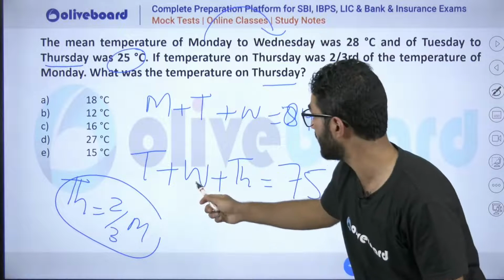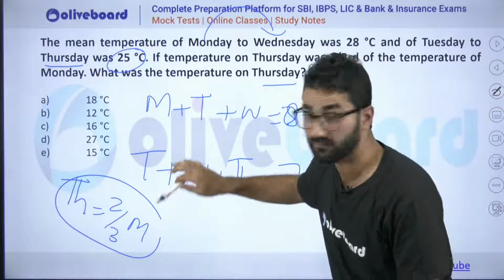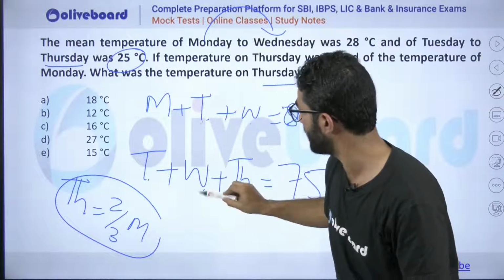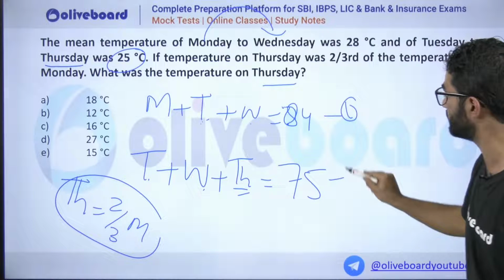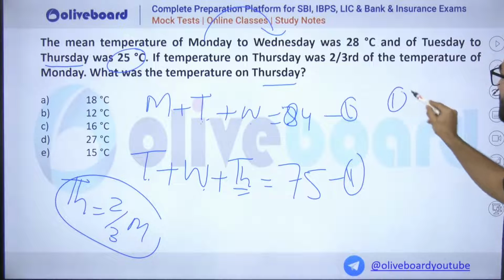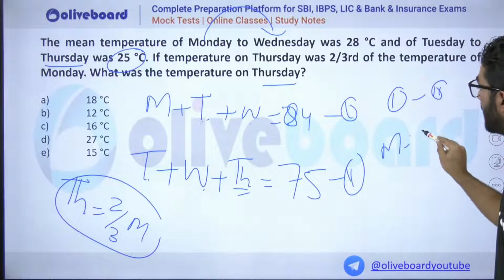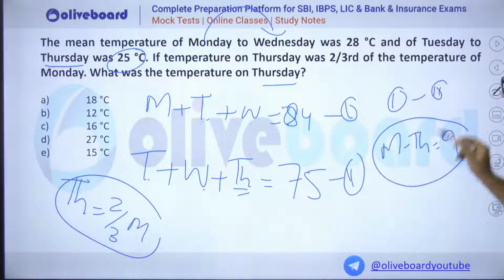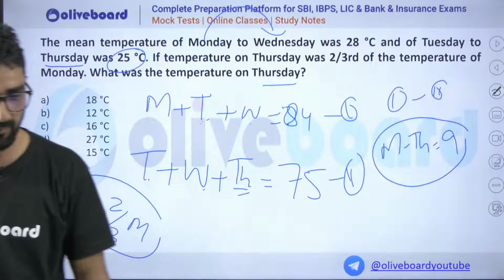To get the value for Thursday, I can do one thing. If I equate these equations, there is Tuesday, there is Wednesday, and I can get the relation from this. Equation 1 minus equation 2. If you do that, Monday minus Thursday is how much? 9. Yes, my dear, Monday to Wednesday.